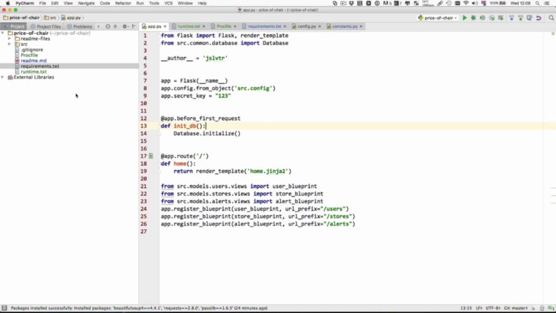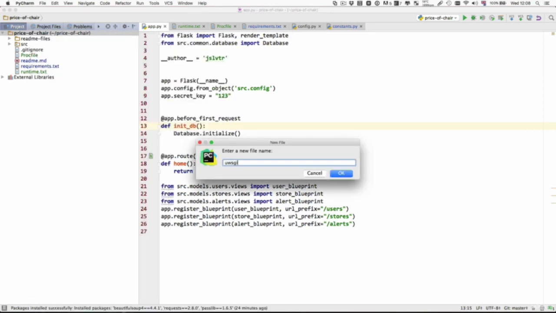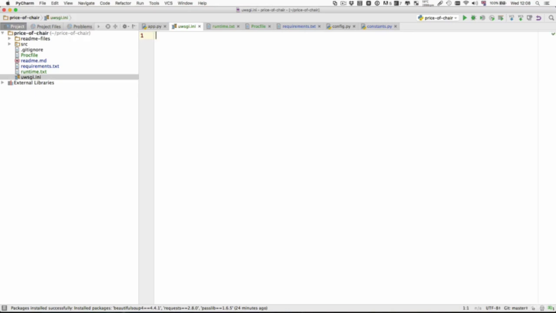Okay. And the last thing we need is the uwsgi.ini file. So let's create that and put the content in it. The uwsgi.ini file requires a heading, which is uwsgi, and this tells the program that is loading the config file that the following lines are related to uwsgi and not any other process. Seems a bit redundant, but nevertheless is required.